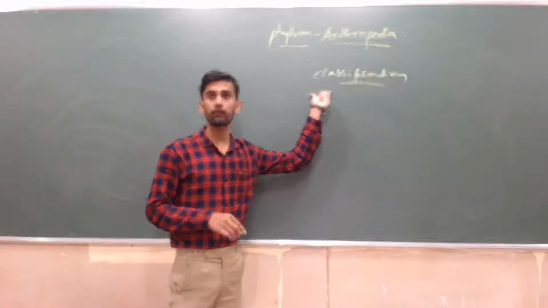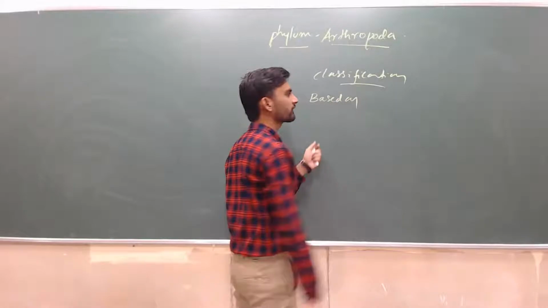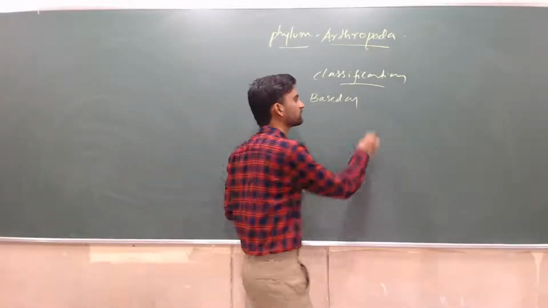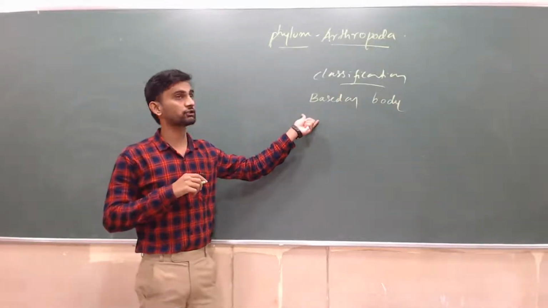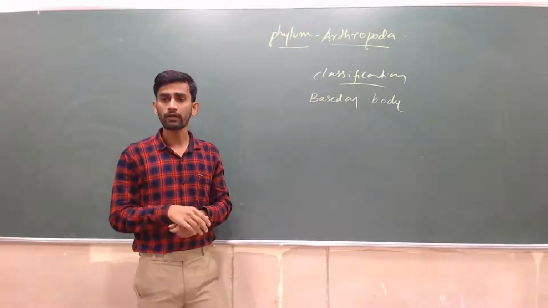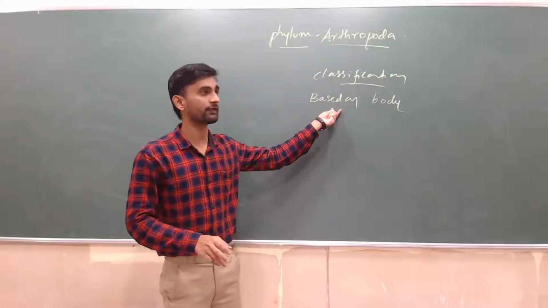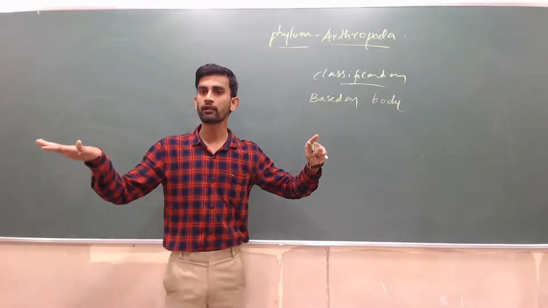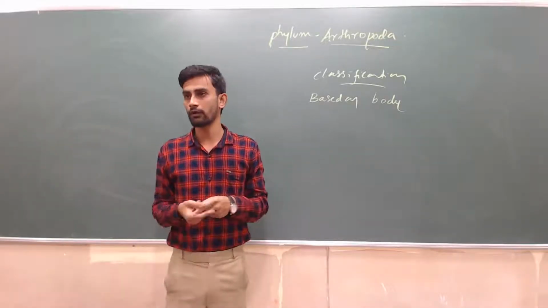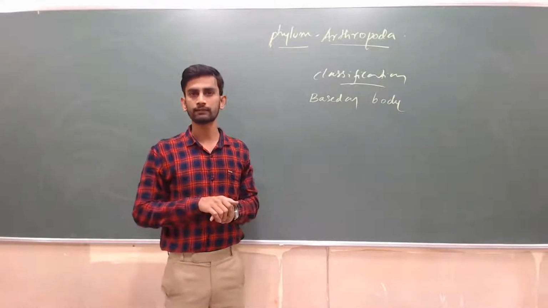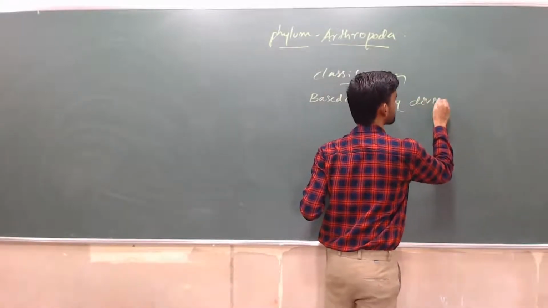Next, when you come across this classification, just remember, these are classified based on body division. You can consider any organism belonging to this phylum Arthropoda. Basically, the body is divisible into three distinct regions: head, thorax, and abdomen. Depending on the body division, in all organisms you will not find three body divisions of head, thorax, and abdomen. In some you will find the head and cephalothorax. Different body divisions you will find, so based on these body divisions we are classifying into different classes.